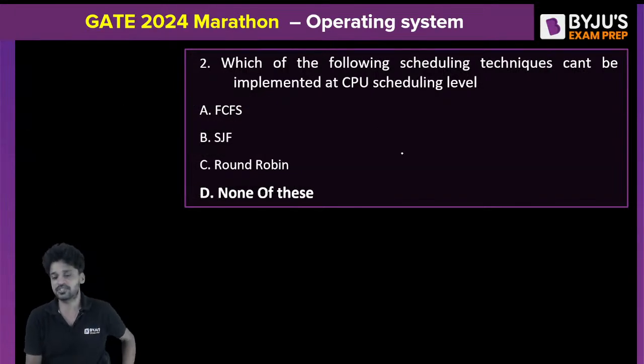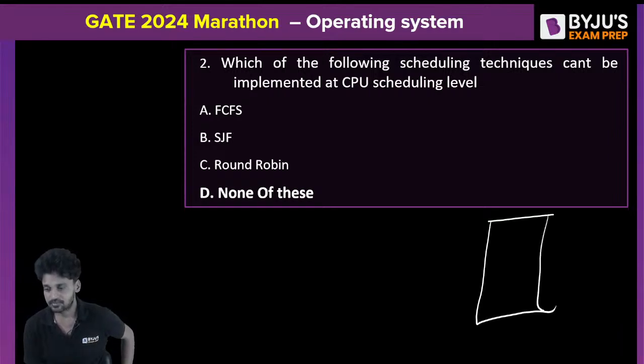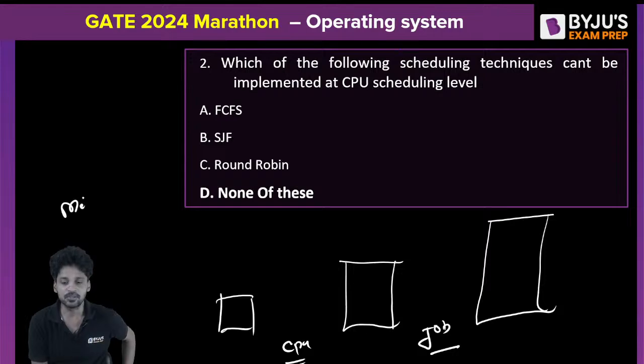As Atreyo suggested, sir, there is also something called a medium-term scheduler, and what exactly is this? Okay, I will tell you. As I already told you, there is the job scheduler and the CPU scheduler, which are the long-term scheduler and the short-term scheduler, and there is also the medium-term scheduler. What is the medium-term scheduler?